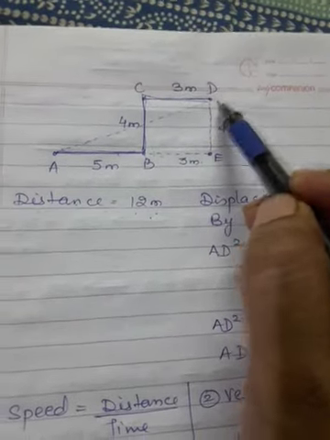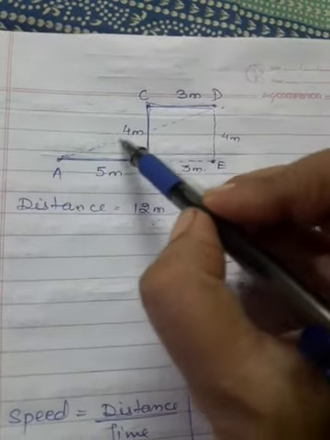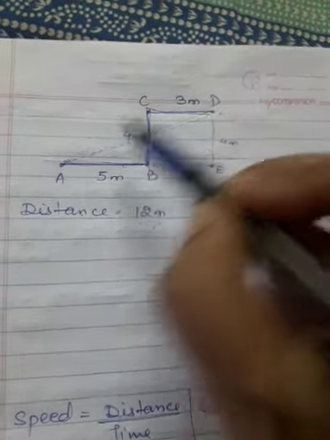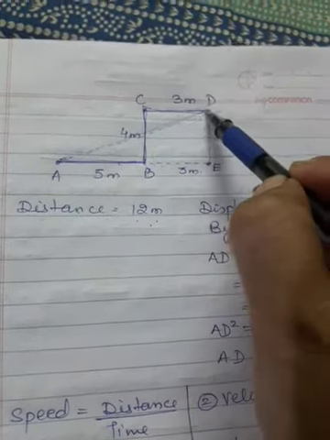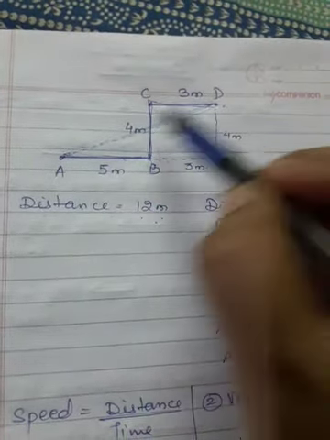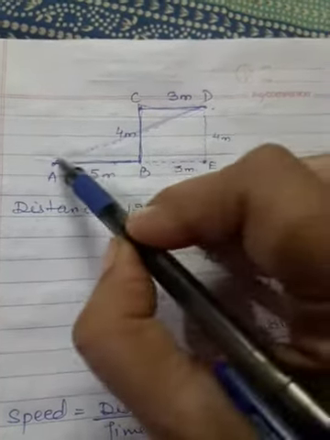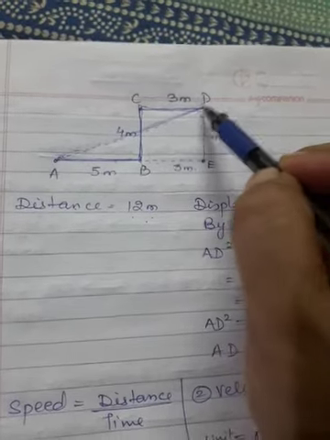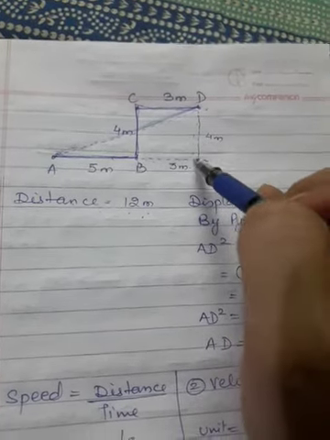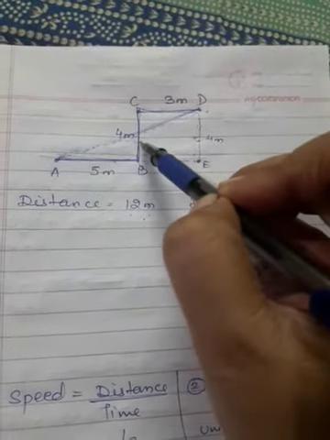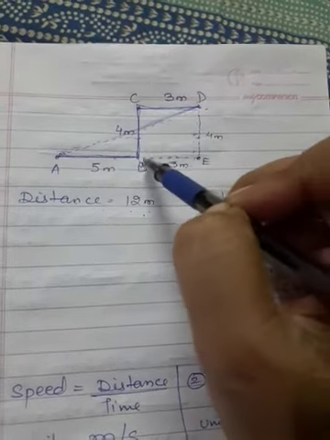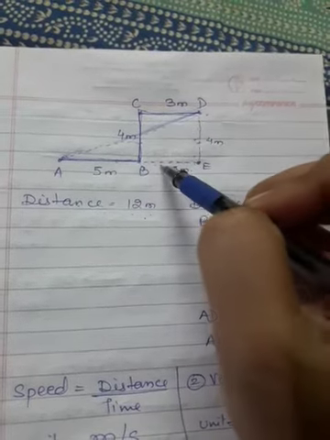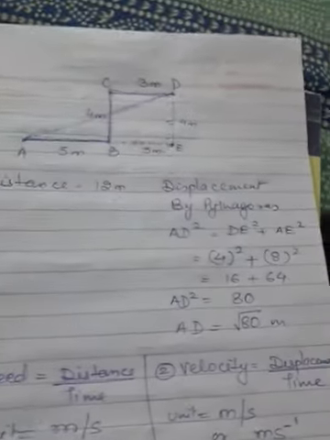But if I wanted to move directly from A to D, then what will be the shortest path? Whatever be the shortest path, that means the distance or the path from A to D will be my displacement. For this, I just make a perpendicular which is equal to 4 meter and then another line which is parallel to and equal to 3 meter.